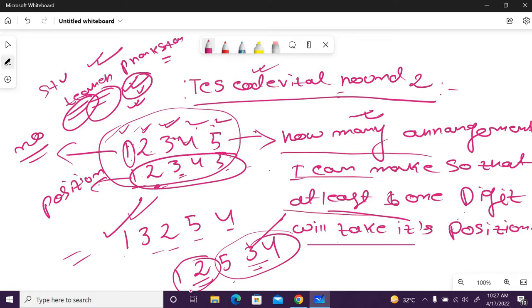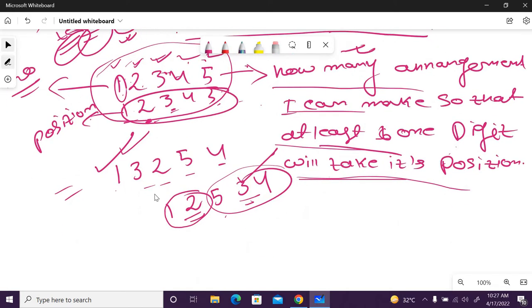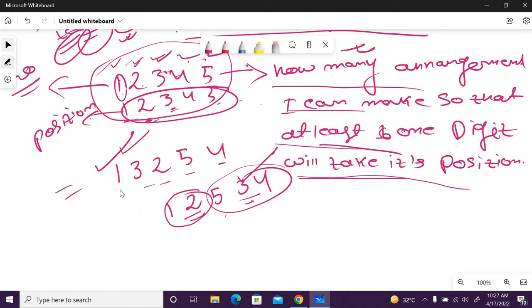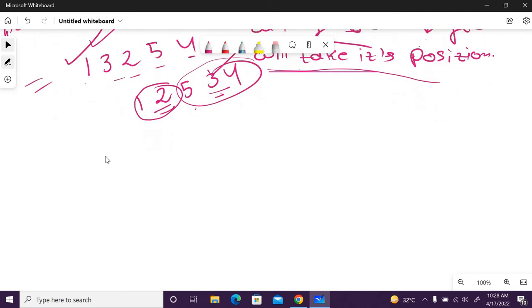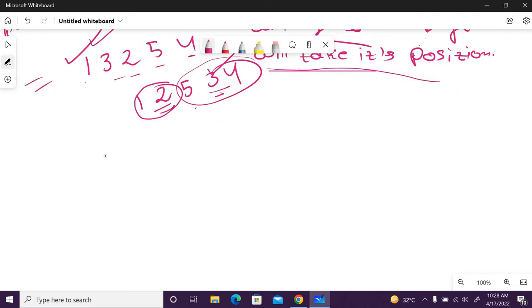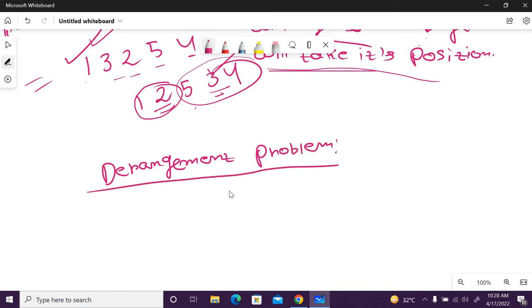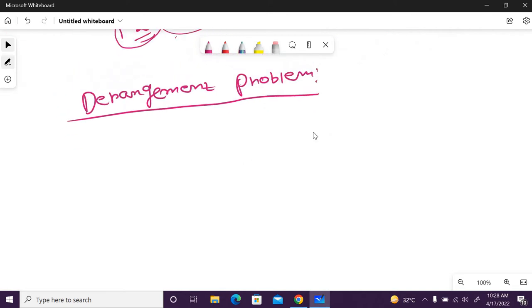So the summary is this. Whenever this type of problem comes, where at least one number should be in its original position and I don't care about the other numbers, the idea that will come is the derangement problem. We know what derangement is.